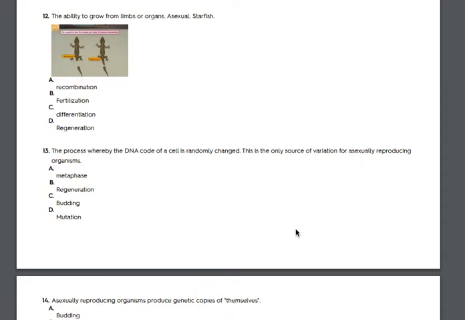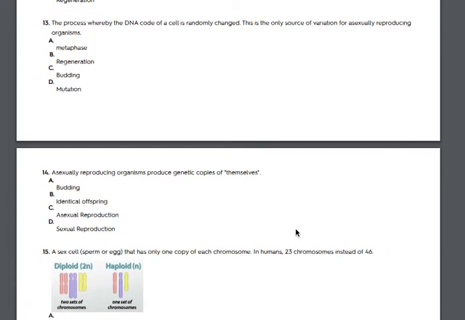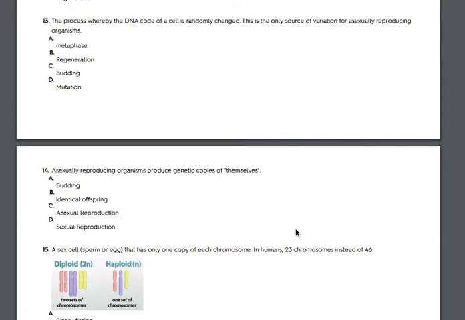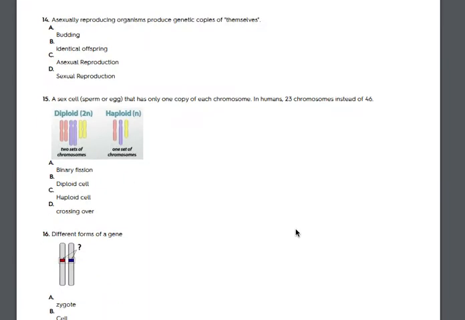12. The ability to grow from limbs or organs. Asexual. Starfish. A. Recombination. B. Fertilization. C. Differentiation. D. Regeneration. 13. The process whereby the DNA code of a cell is randomly changed. This is the only source of variation for asexually reproducing organisms. A. Metaphase. B. Regeneration. C. Budding. D. Mutation.